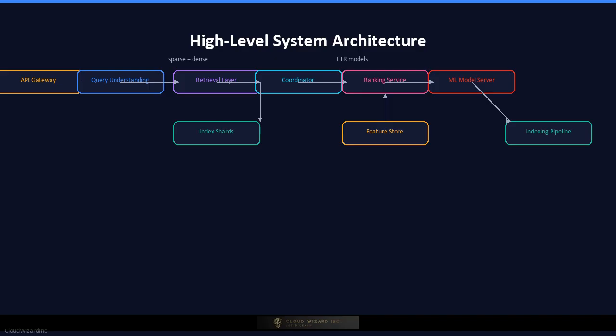These candidates are gathered by a coordinator and passed to the ranking service. The ranking service applies a multi-stage pipeline. A lightweight first-pass scorer filters candidates, then a heavy machine learning model re-ranks the top results. Feature stores provide pre-computed document features and real-time user features. The final ranked list is returned through the API. In parallel, an indexing pipeline continuously processes new documents, computes features, and updates shards.